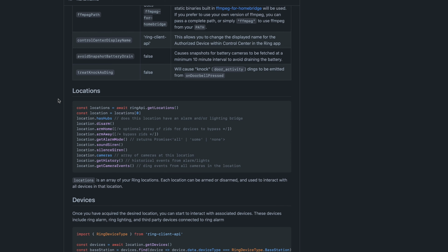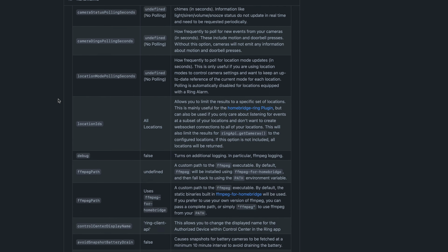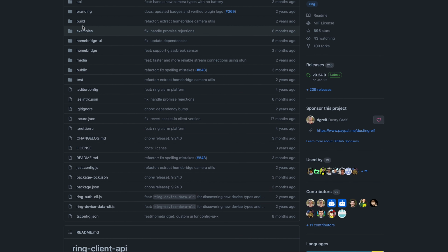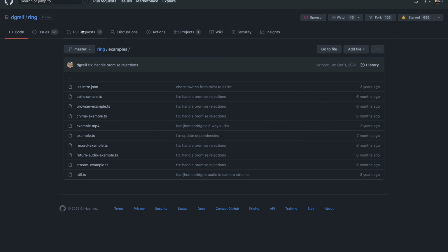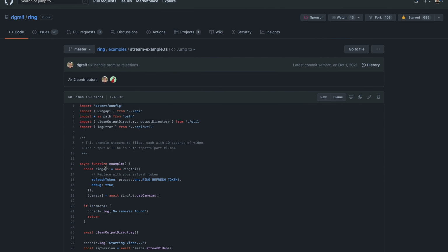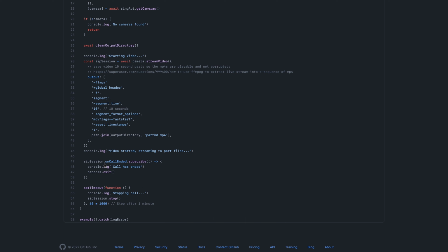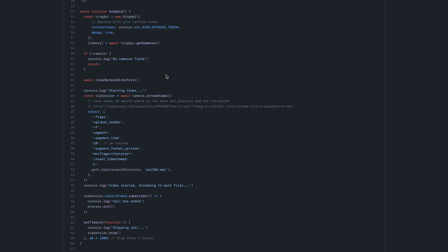Once I log in, it has features like when you're approaching the door in these examples folder. So essentially, I'm just going to be following the stream example and tweaking it just a little bit later on. But the idea is to await for someone to come up and start recording.